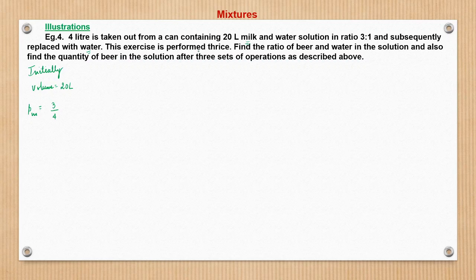And this exercise is performed thrice. So find the ratio of milk and water in the solution and also find the quantity of milk in the solution after 3 sets of operation as described above. One, using the formula, we will solve here.